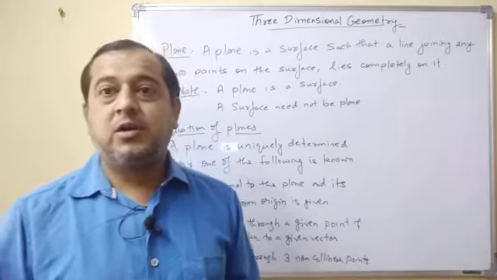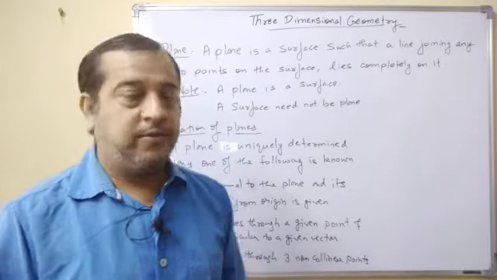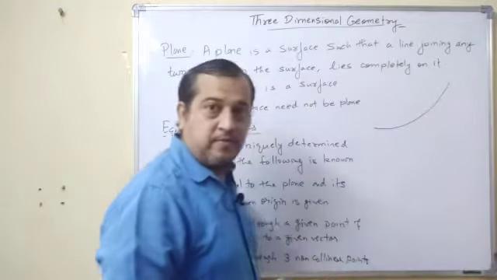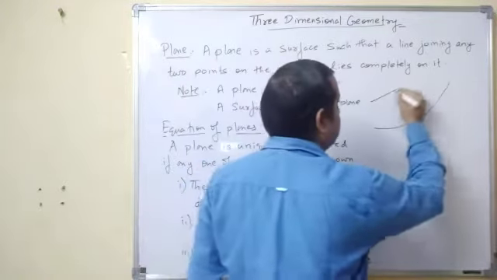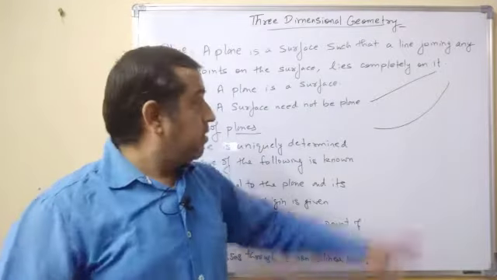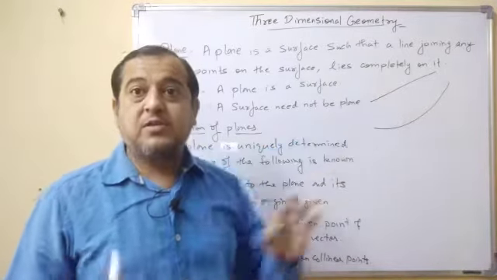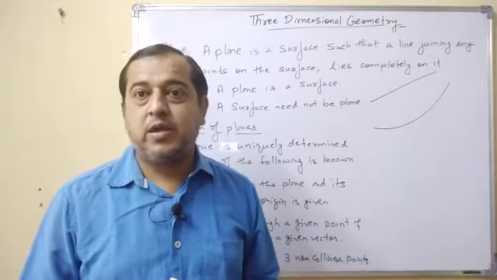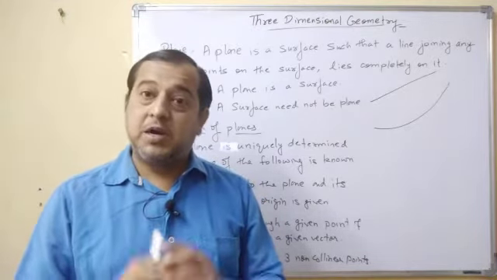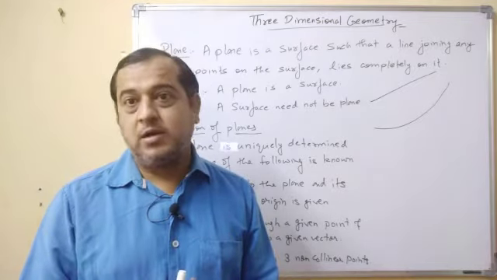Let us consider the two-dimensional topic, which is curve. When we say curve, then this is a curve. Again, this is a curve. Both are curves. But this curve has a special name, which is line. A line is a curve, but every curve is not a line.